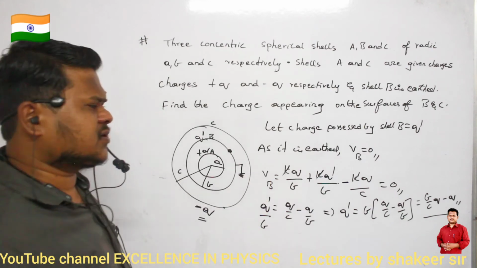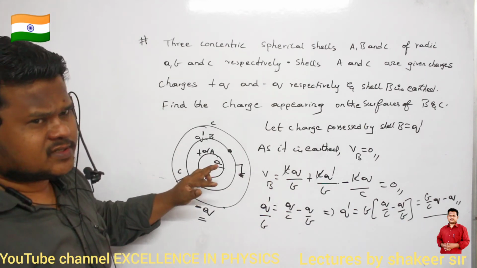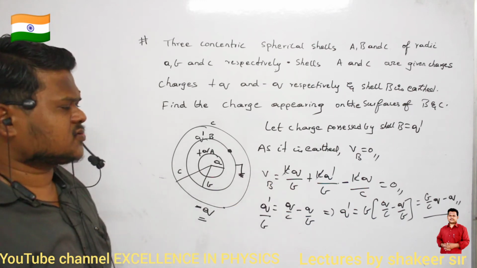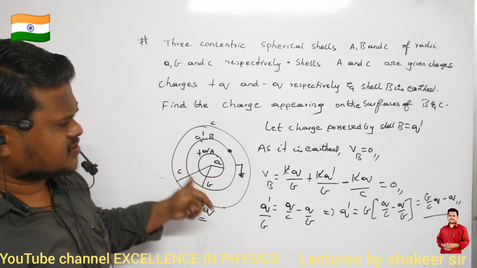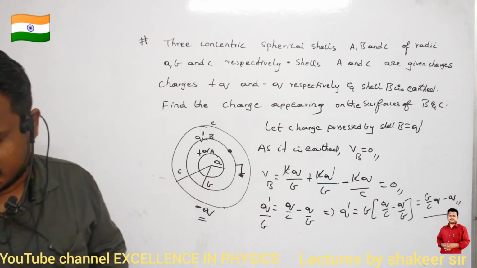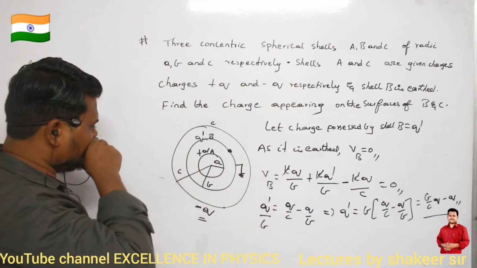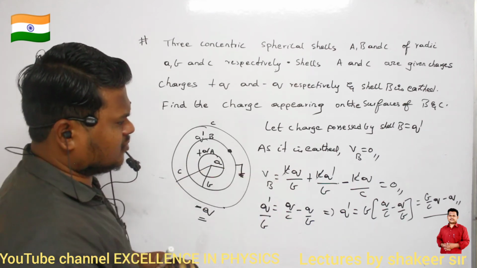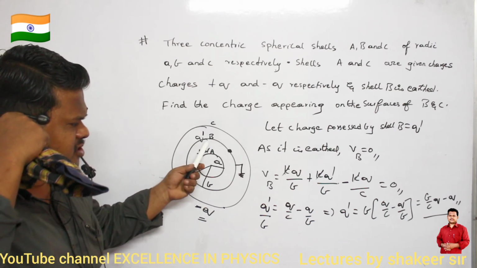This is the total amount of charge, meaning the charge present on the inside surface as well as the charge present on the outside surface. Now we have to calculate what is the charge present on the inside surface and what is the charge present on the outside surface. Up to here we have calculated Q dash, the total amount of charge which is present on shell B.